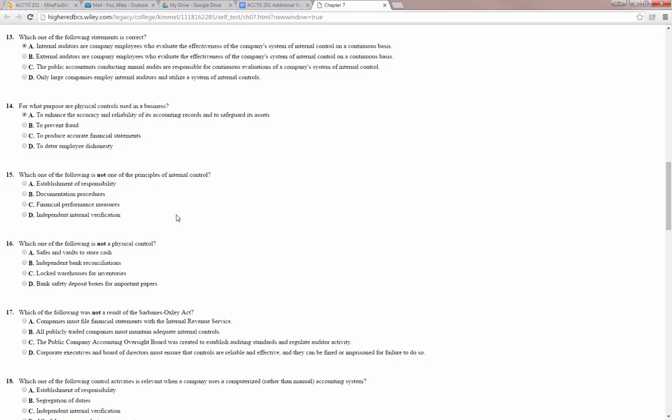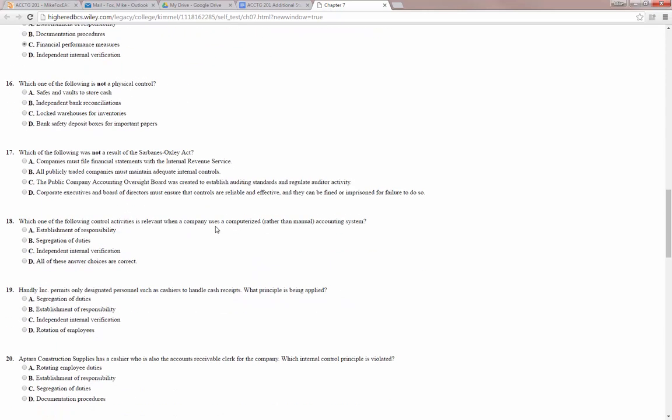All right, number 15, which of the following is not one of the principles of internal control? Establishment of responsibility, documentation procedures, financial performance measures, or independent internal verification. So establishment of responsibility is one of them. Documentation procedures is one. Independent internal verification is one. So financial performance measures, while they're valuable, are not part of our internal control.